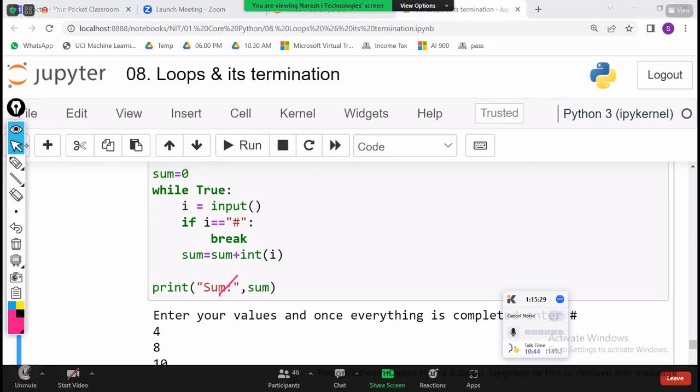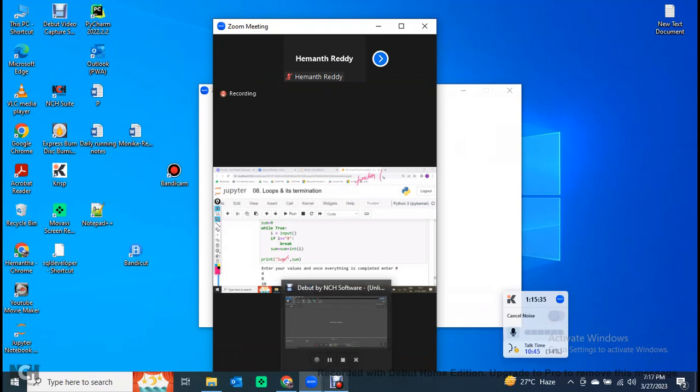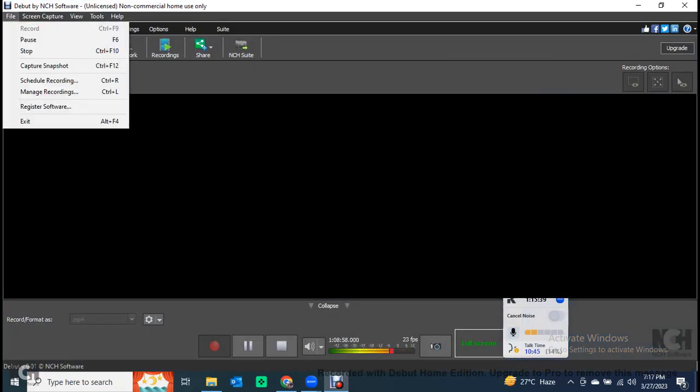Tomorrow we are going to discuss the most important concept, which is called function. Function is called a shortcut. If you learn till now